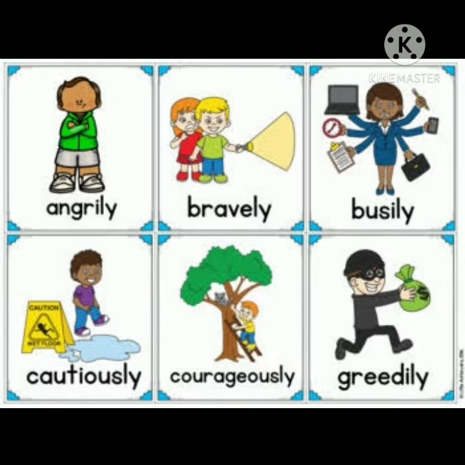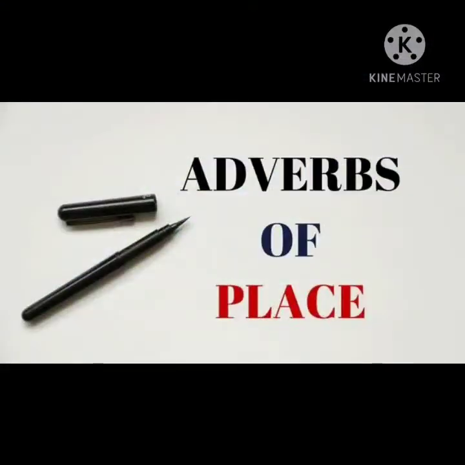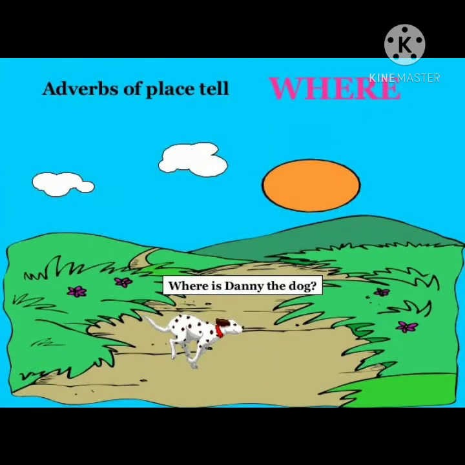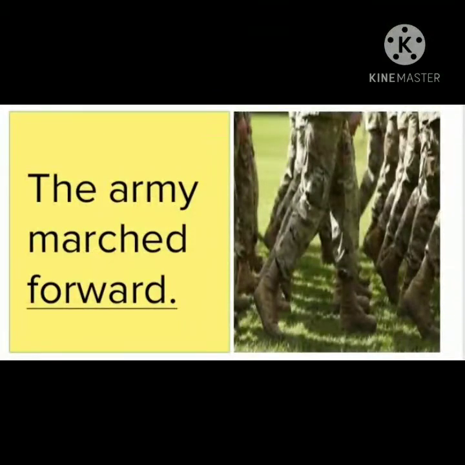Now, next we have adverbs of place. These adverbs talk about the place where the work is done, that is, the action is performed. For example, the army marched forward. In this sentence, the word forward is the adverb of place as it tells about the place where the action is performed.